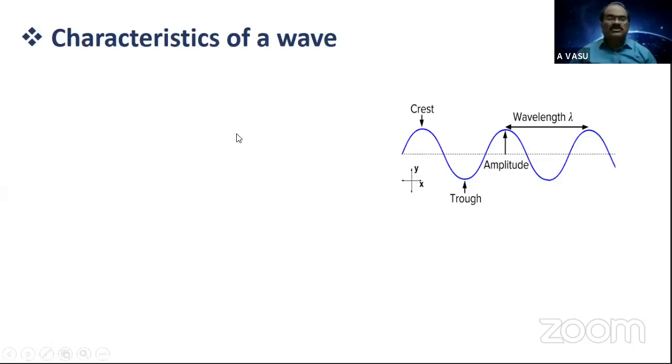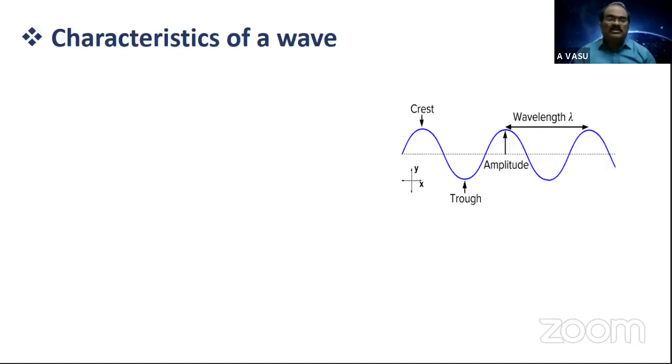Next, briefly in this session, very briefly, we are going to introduce the characteristics of a wave, like amplitude, wavelength, frequency, and all. In the next session, the complete mathematical approach or the quantitative analysis of characteristics of wave will be given. It is not just describing the wave in mathematical form; we have to learn what each term indicates in that mathematical form. At the same time, we must be in a position to describe each and every parameter, or characteristics of a wave, in a detailed manner.